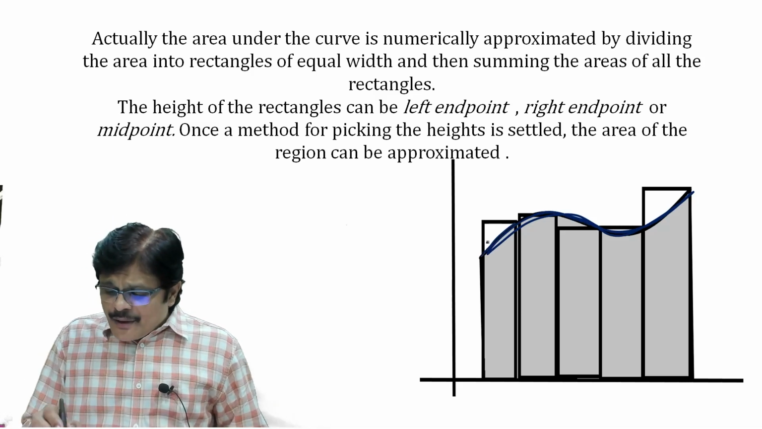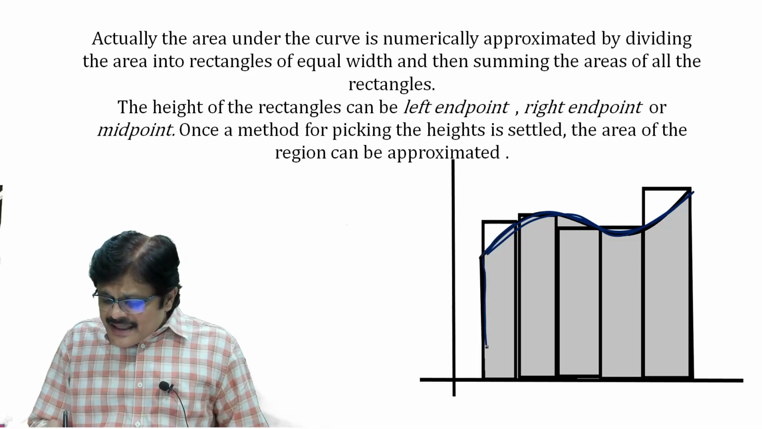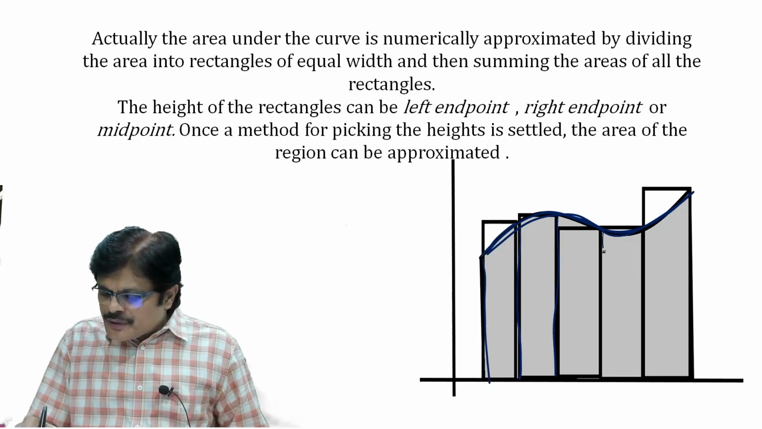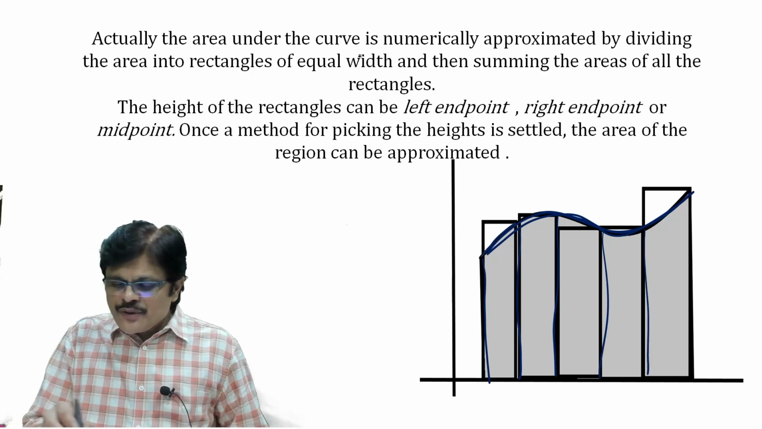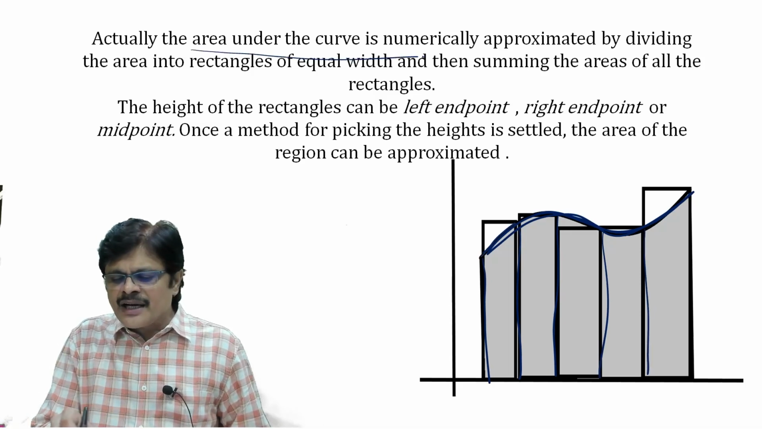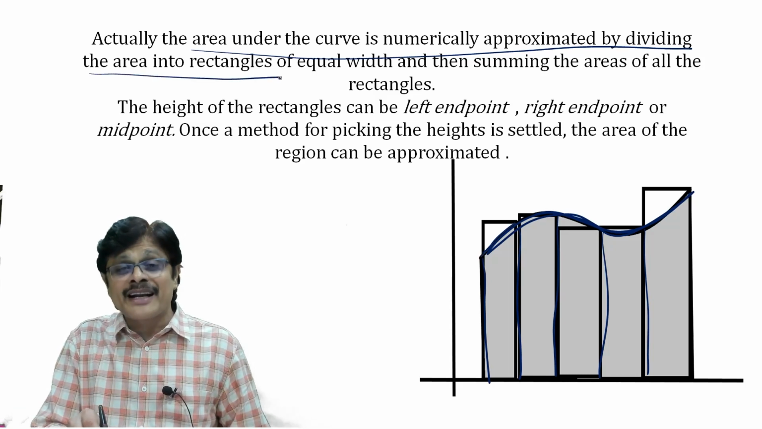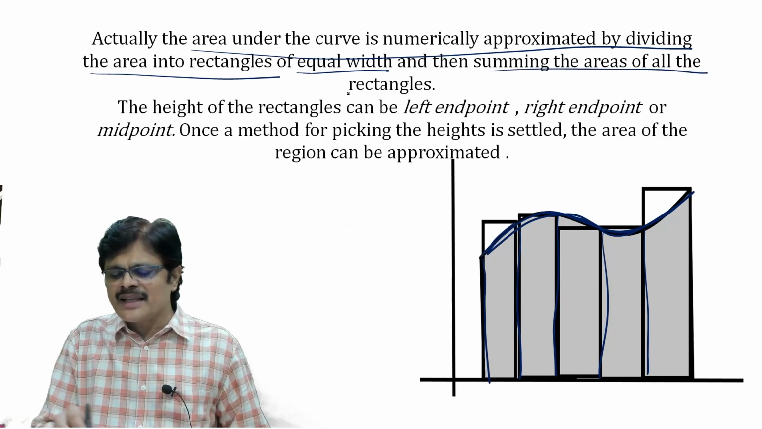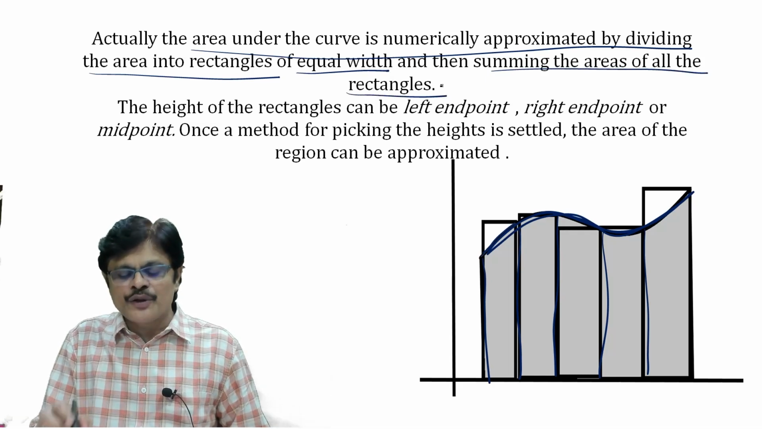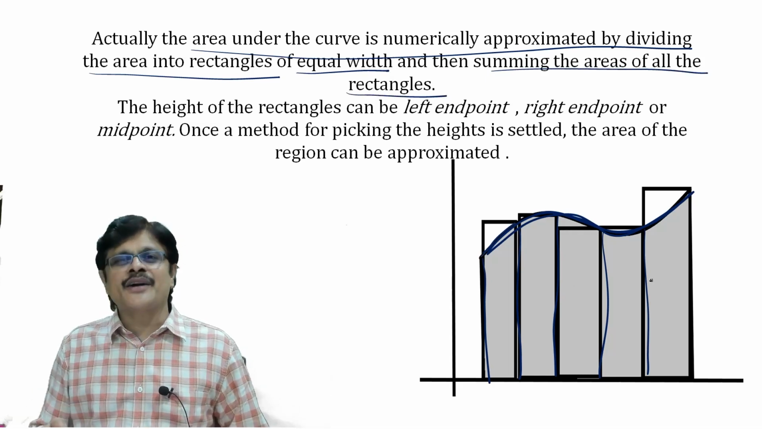See, what they do is they divide this area under the curve into small pieces like this, 1, 2, 3, 4, 5. So here he actually says the area under the curve is numerically approximated by dividing the area into small rectangles of equal width and then summing the areas of the rectangles will give you the total area under the curve.